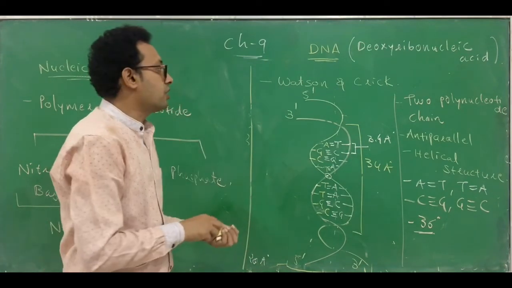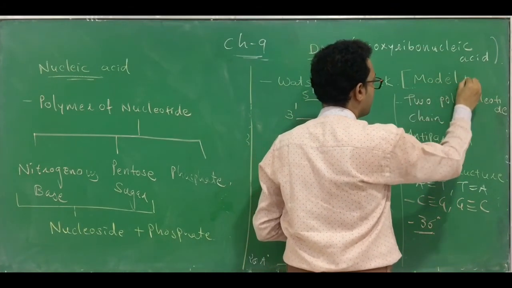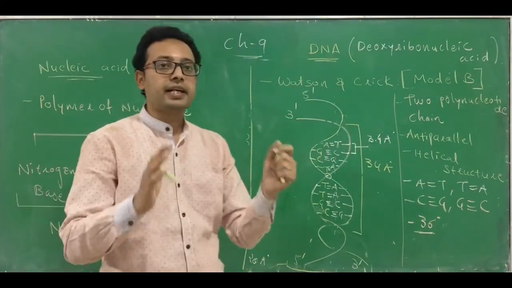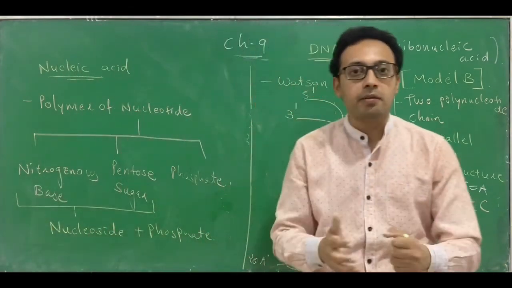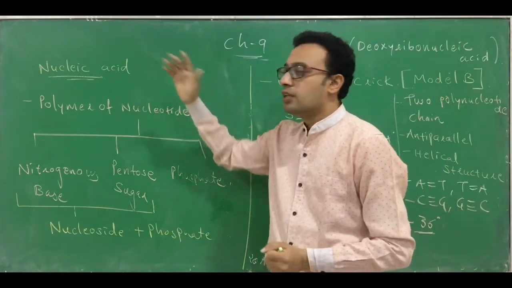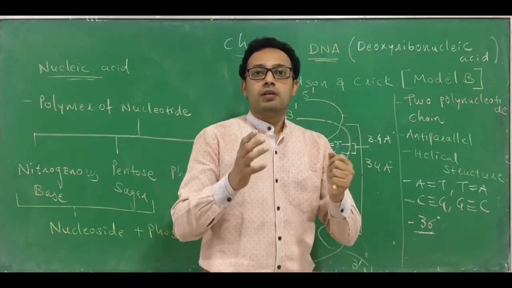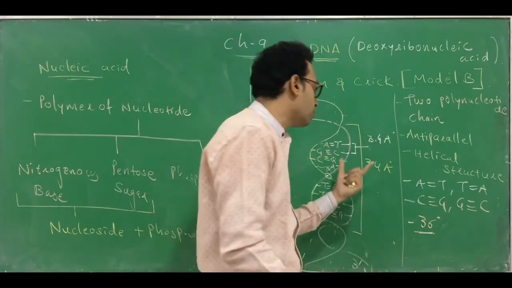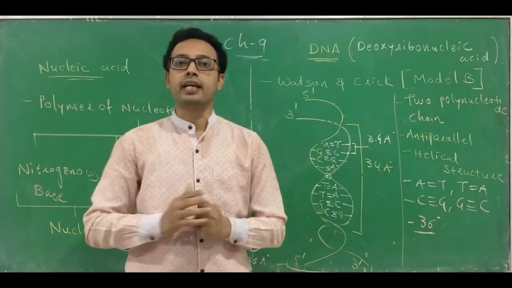This structure can also be called model B. This is the famous one, model B, to remember. Clear? So this is the model B structure of nucleic acid. Students, today we have learned about two important bio-macromolecules, large size molecules: one is polysaccharide and the second is nucleic acid. The structure of DNA is very important. Based on this, full chapters will be asked in the 12th standard. So you should know the basic structure of DNA, that is deoxyribonucleic acid, which is a type of nucleic acid.